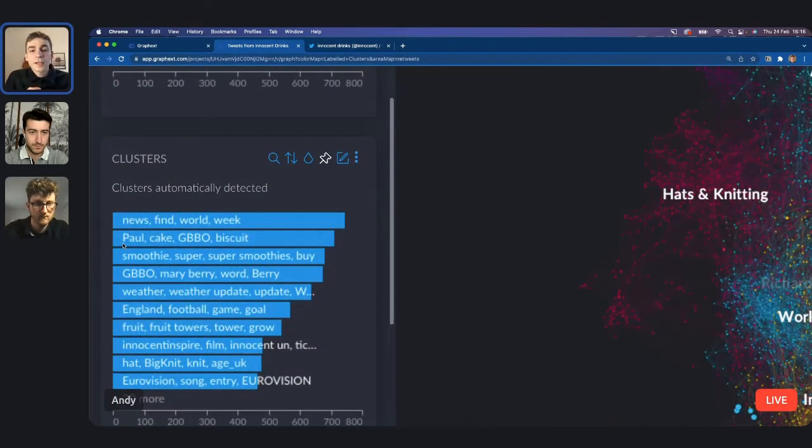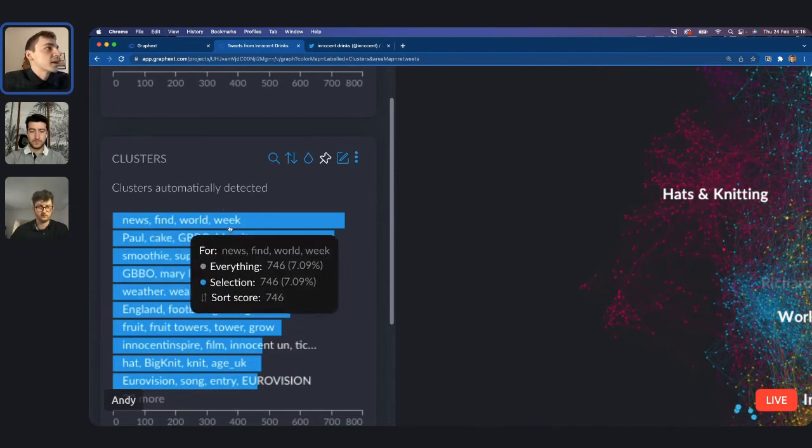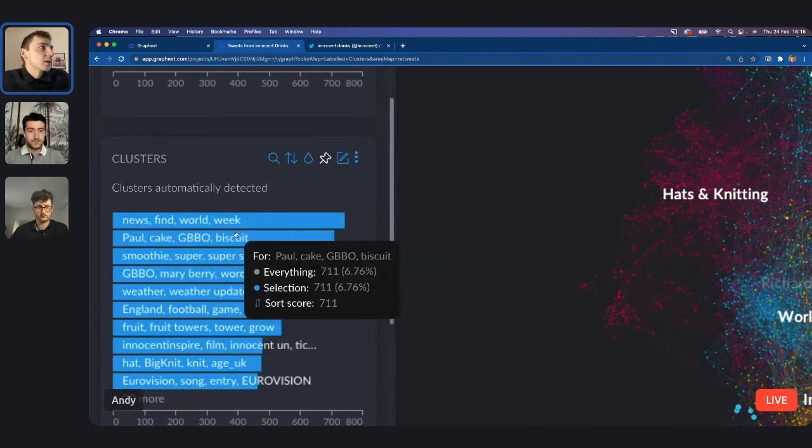So during the execution of the project, Graphext has analyzed the semantic similarity, so the similarity between the words in all of the tweets from Innocent, and it's grouped them together. So that's quite a complicated thing to get your head around, but it's really, really powerful, because what we end up with is groups of tweets that essentially talk about similar things, talk about similar themes. And we can start to see here that these clusters are labeled with different things.